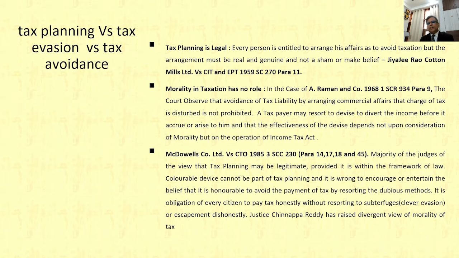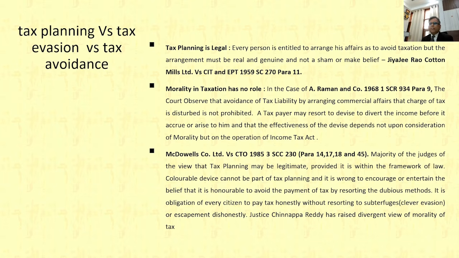Suppose we have decided not to make our sales, we have retained our closing stock, although we are having an order from the customer. It is the decision of the businessman. So accordingly, we can manage our taxes, we can manage our business.